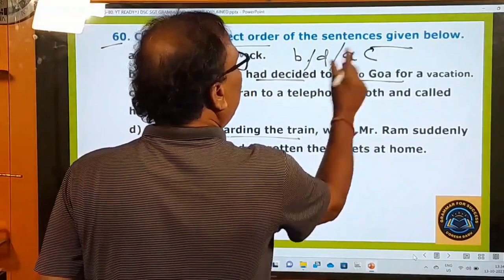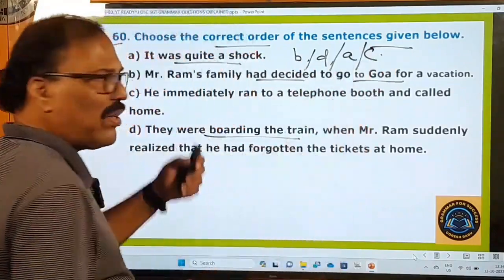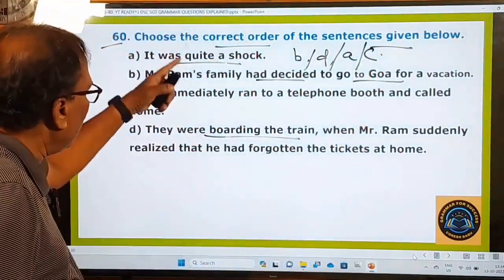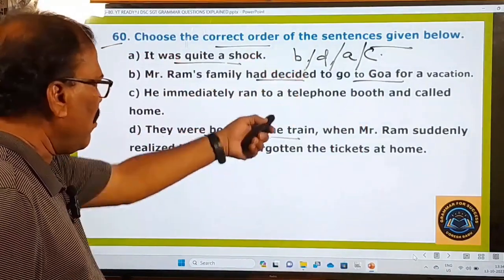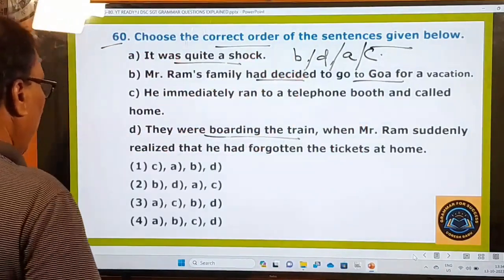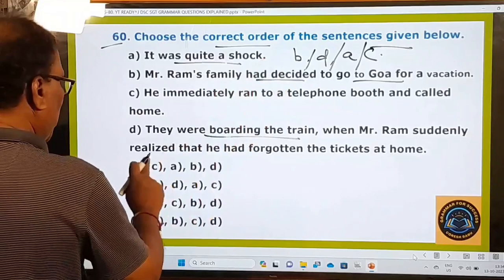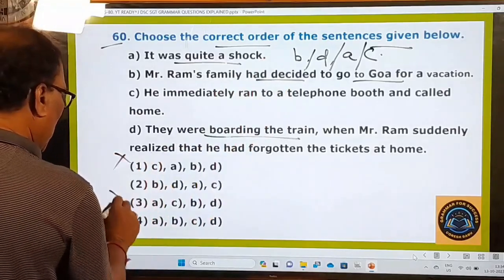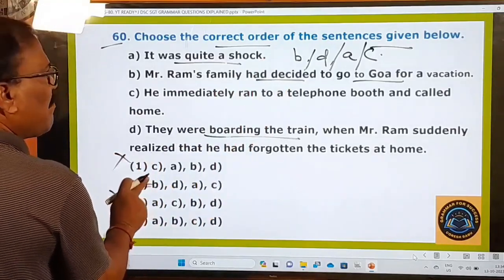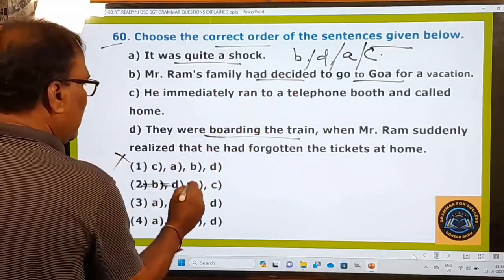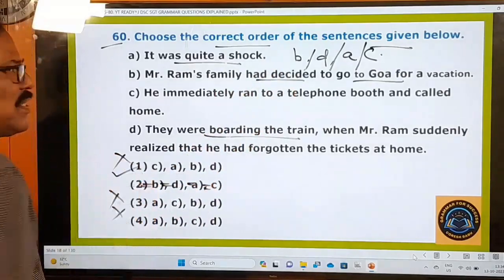So B, D, A, C. This must be your order. The order of these sentences must be like this. So let us see here. B must be the first one. C is wrong, A is wrong. So B is there, D is there, A is there, C is there. So the second one is your answer.